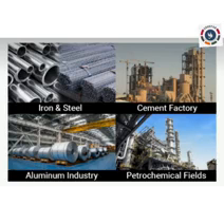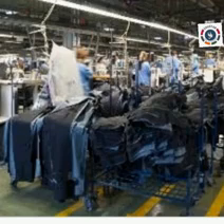Anything big or small that we use have been made in a factory. These are places where people work with hands or machines to make different objects from various raw materials.